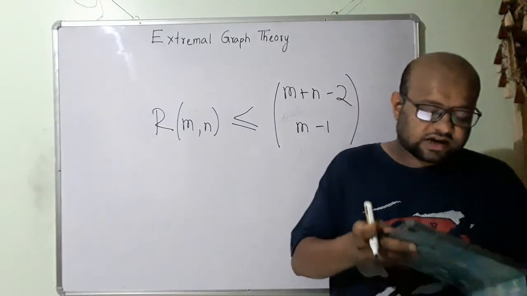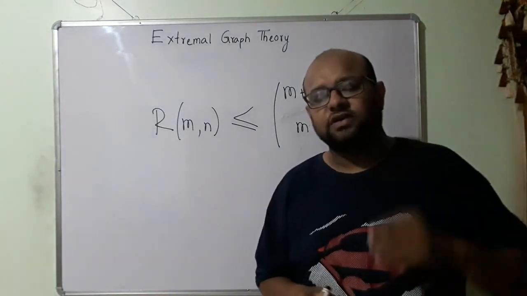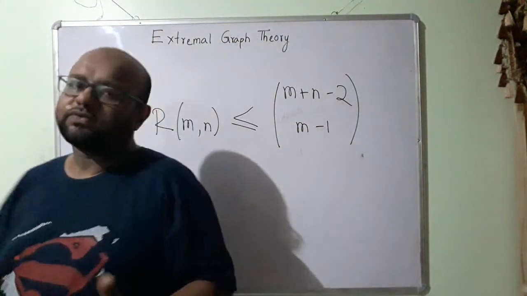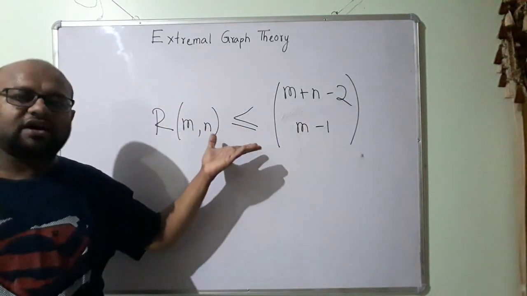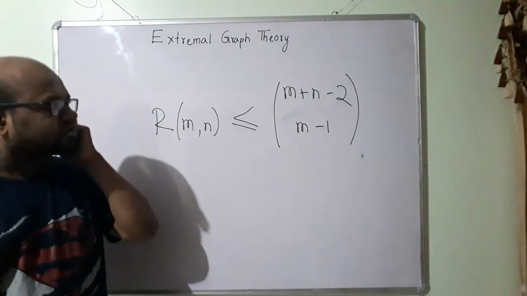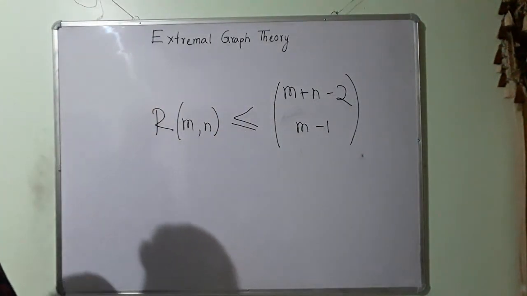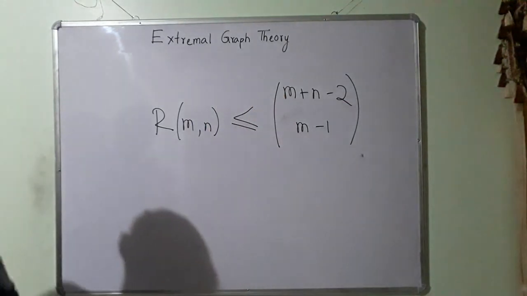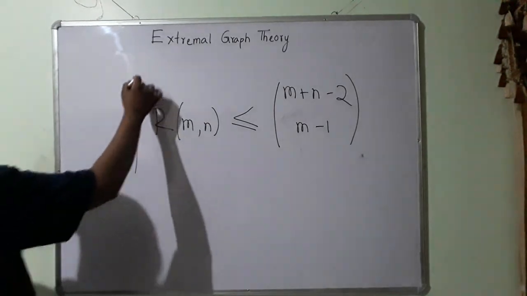Ramsey's number is very difficult to figure out even for small graphs. We have to do that computationally. There is no formula that will give us Ramsey's number. But this is a lower bound on the number that we have. This is going to tell us the minimum that Ramsey's number will be, so Ramsey's number will not be smaller than this value. So this is what I have.